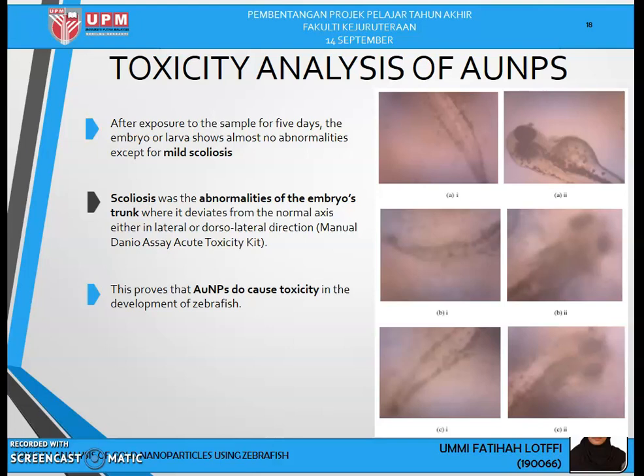Okay, after the exposure to the sample for 5 days, the embryo larva shows almost no abnormalities except for mild scoliosis. Scoliosis is an abnormality of the embryo's trunk, and these abnormalities prove that gold nanoparticles do cause toxicity in the development of zebrafish.